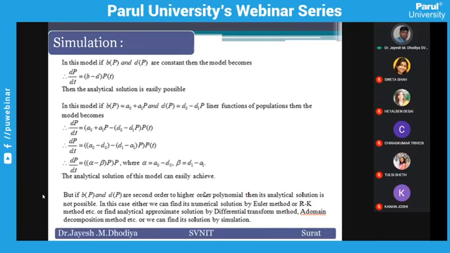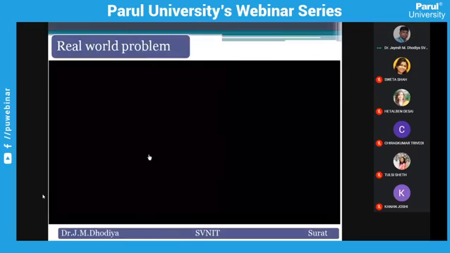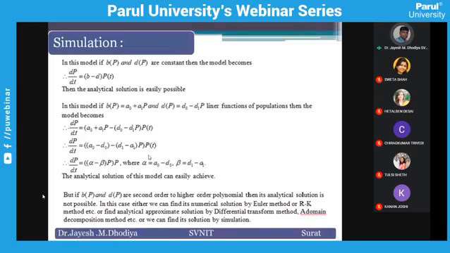Okay, all of you are familiar with this part. So in this case, when an initial condition is required, a numerical technique will give you a solution easily. Otherwise, we have some other technique too, and that is simulation. What kind of simulation will we have?